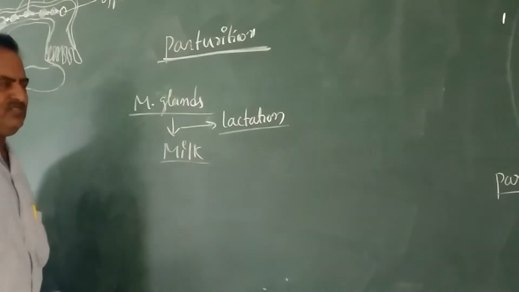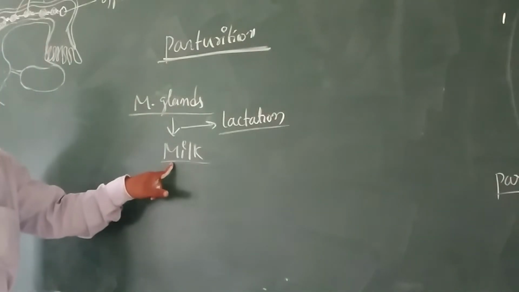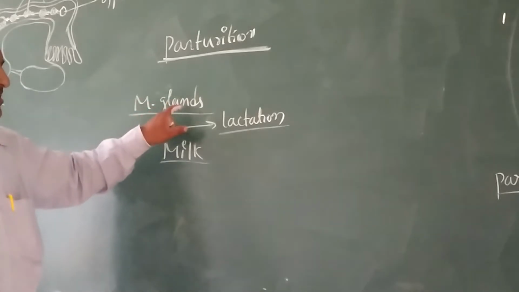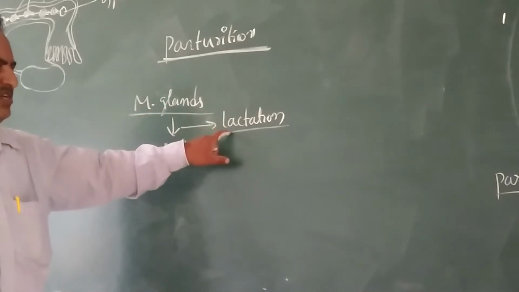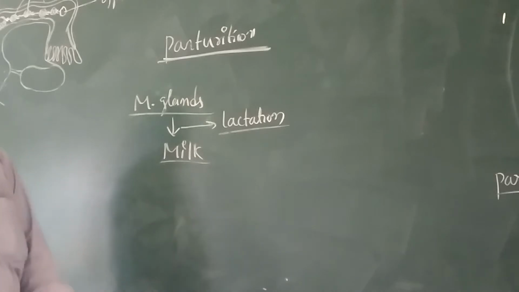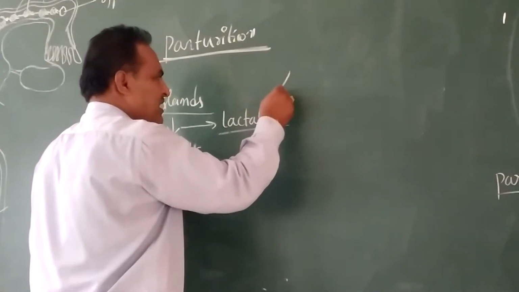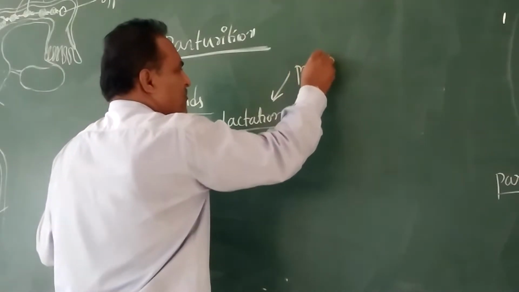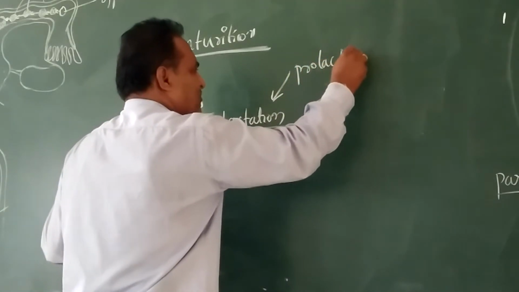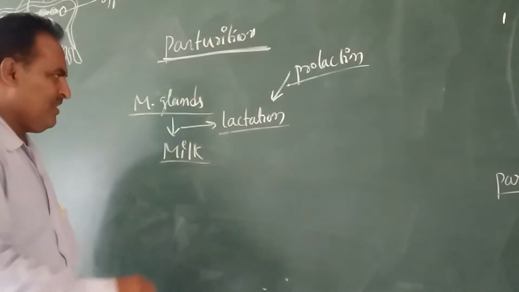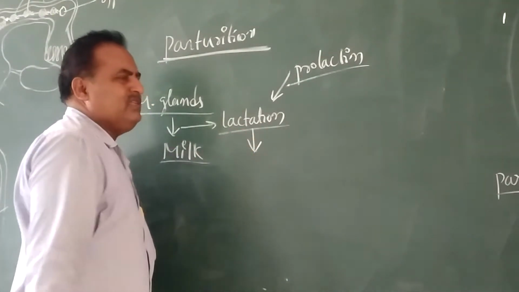Lactation is the process in which milk is secreted from the breast or mammary glands of the female. During lactation, one hormone is necessary, called prolactin. During the lactation process, yellow colored milk is secreted.